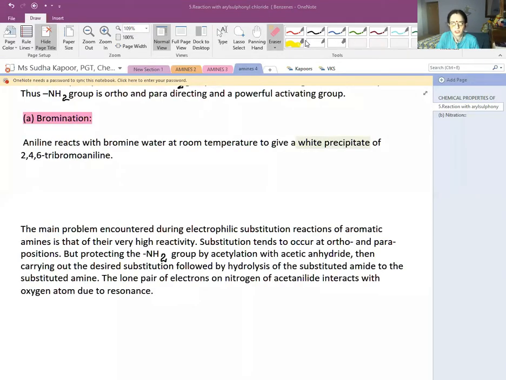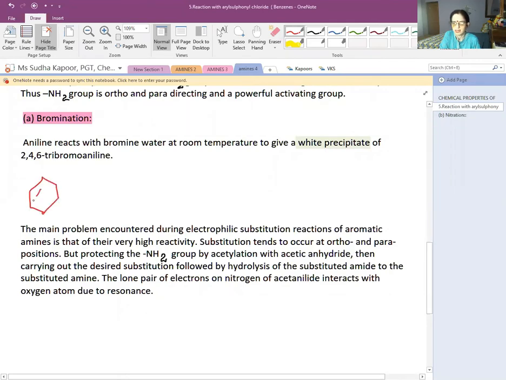Now in case of bromination, when aniline reacts with bromine water at room temperature, it gives a white PPT of 2,4,6-tribromoaniline. This reaction shows that the NH2 is so highly active that at a single time, it is putting all 3 Br at the 2, 4, and 6 positions. So let us see how the reaction occurs and what we have to do in order to get the separate products.